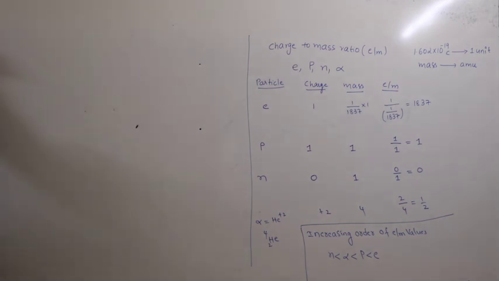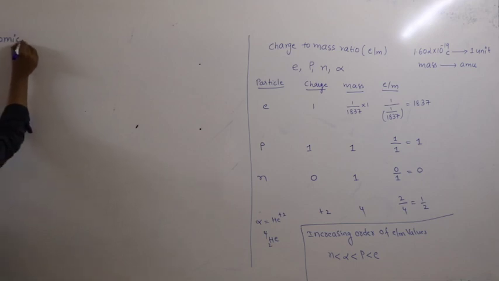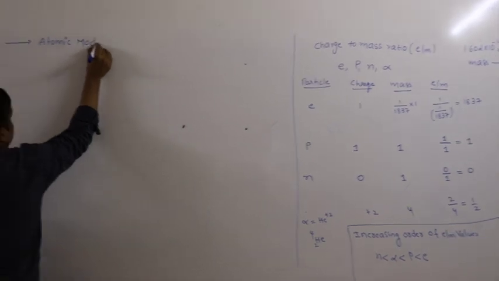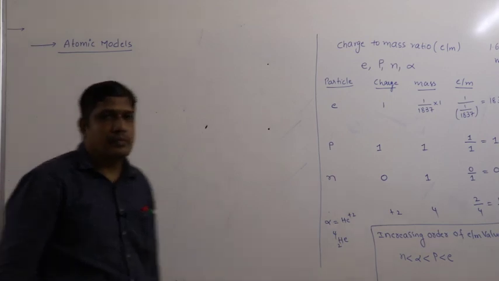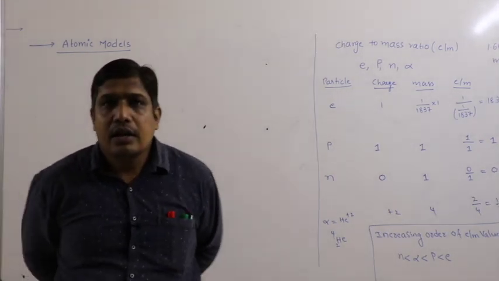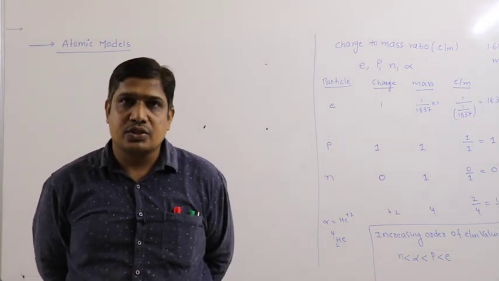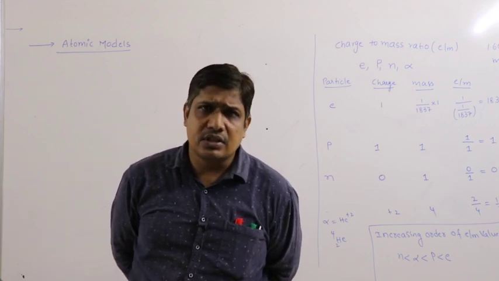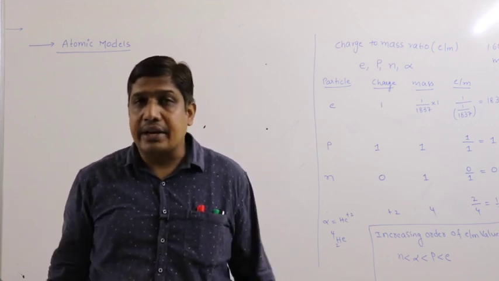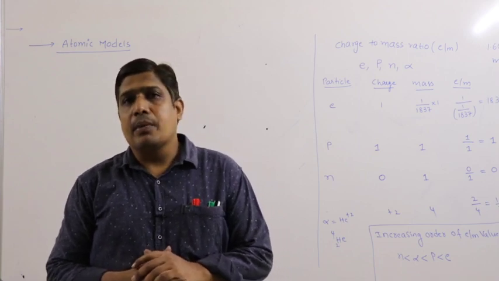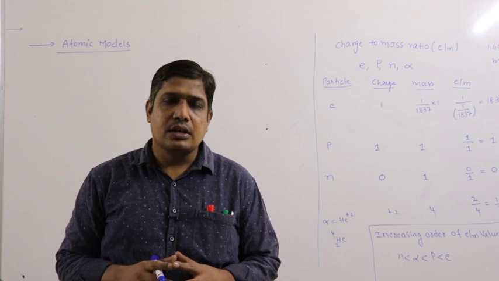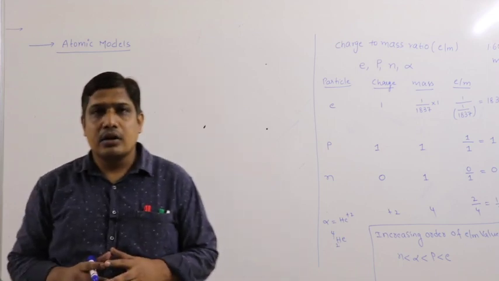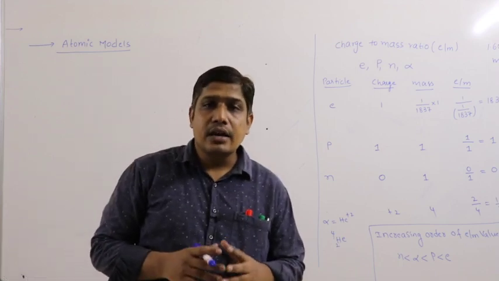So let us study atomic models. Atomic models explain the internal structure of the atom. Different scientists have proposed models to explain the arrangement of subatomic particles in atoms. Let us start with the first basic one, that is the watermelon model, which is proposed by J.J. Thomson.